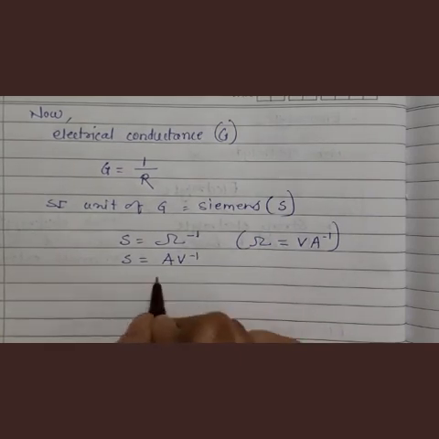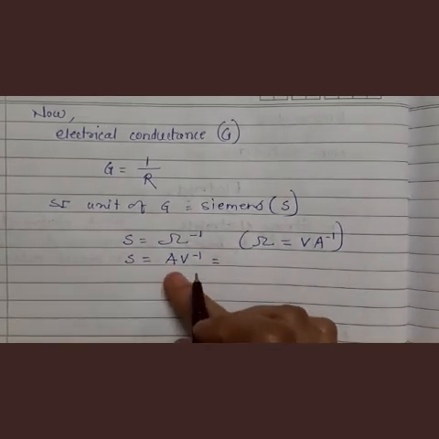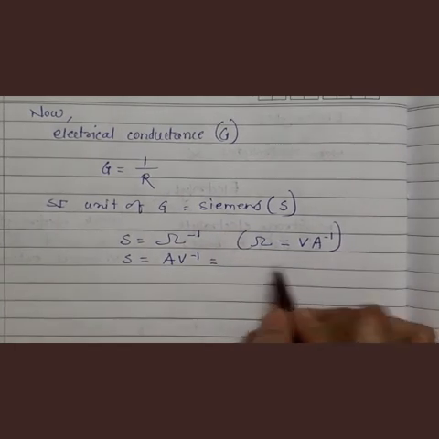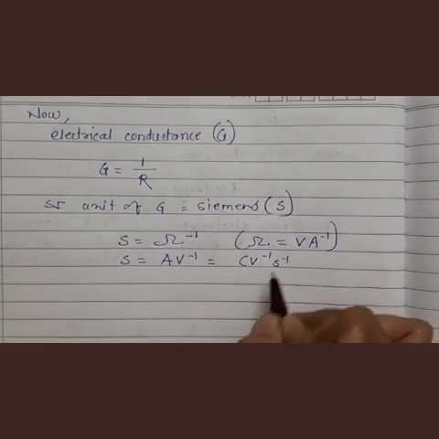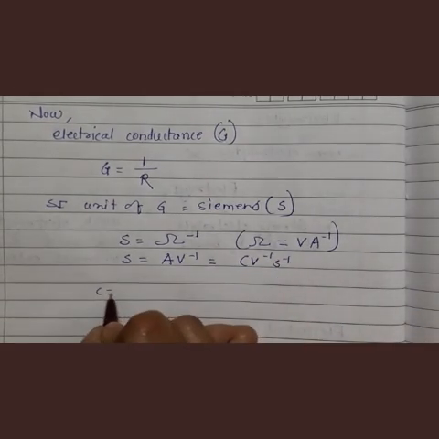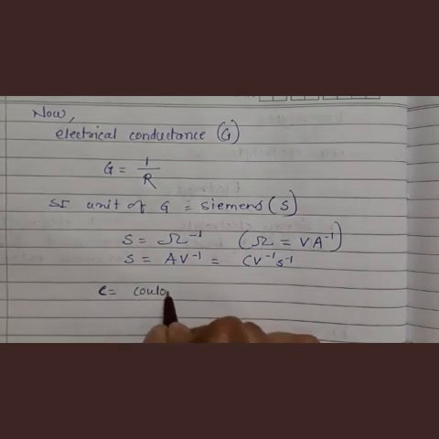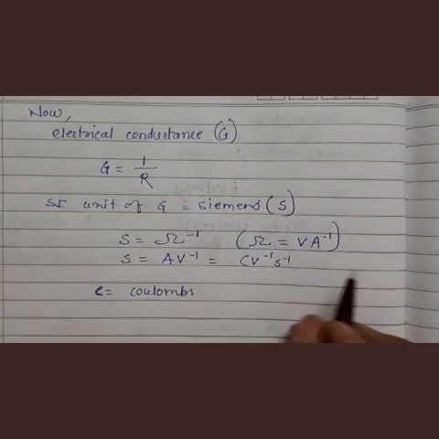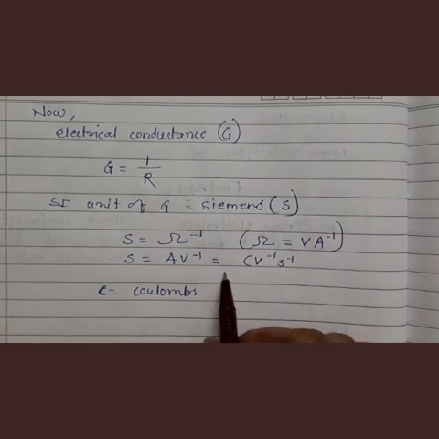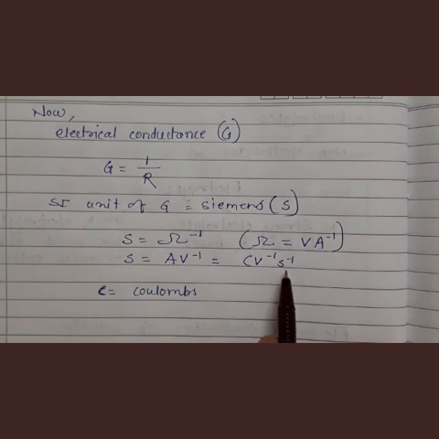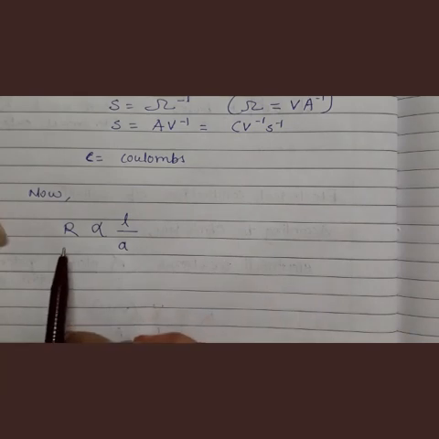This can be written in terms of C, where capital C is used for coulombs. So Siemens is equal to ampere per volt, which is equal to coulomb per volt per second.